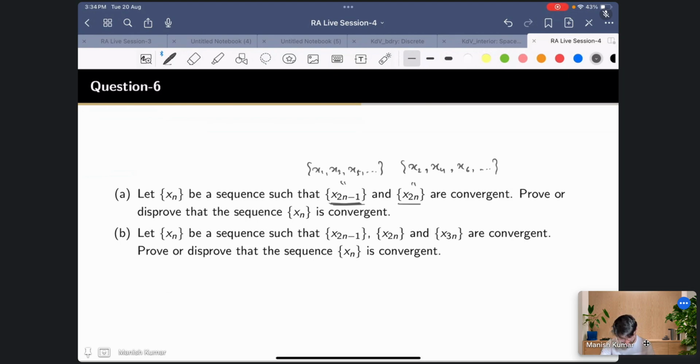The question is that you know that these two sequences are convergent. So can you conclude that the original sequence is convergent?